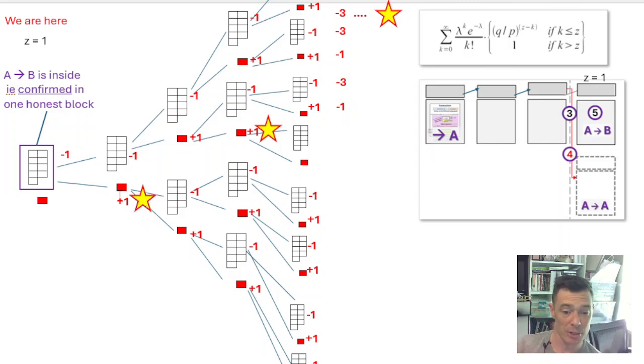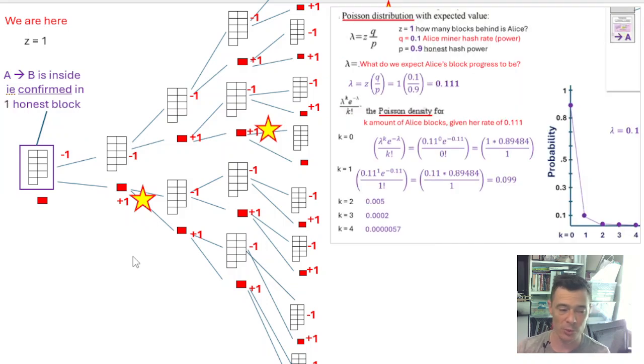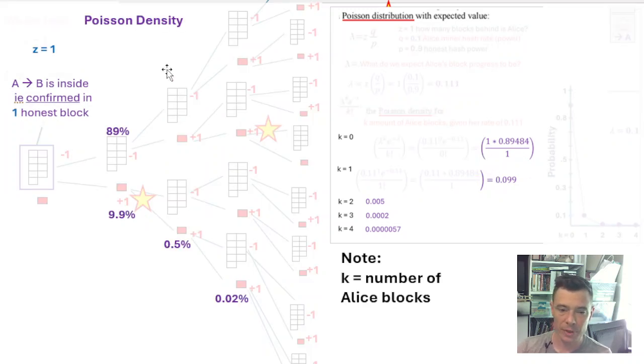So in this pathway, she mines the next block. She is now caught up with Bob. She wins. Here in this pathway, she loses the next block, but she wins the next 2 in a row. So this is also a pathway available to Alice. And then same with this top one, she loses the next 2 blocks in a row, but then there does exist a pathway where she wins the next 3 blocks in a row, and so on. There are infinite pathways that exist for Alice to win. And then this brings us to the Poisson density. So we are here. Alice is behind by 1 block. We expect Alice.